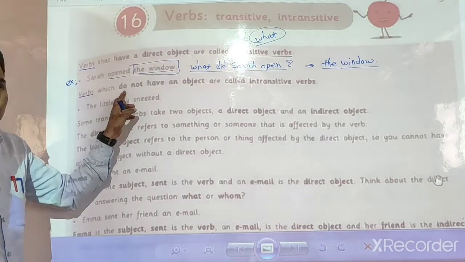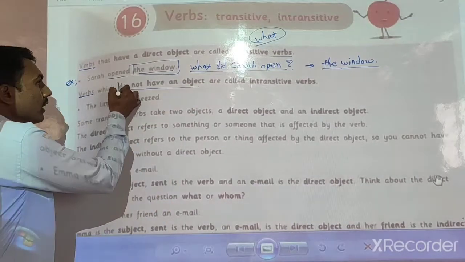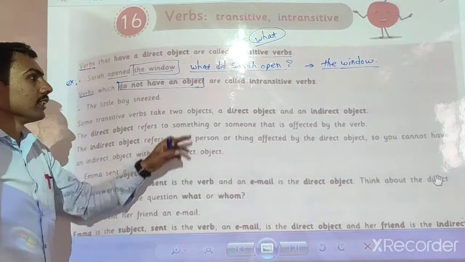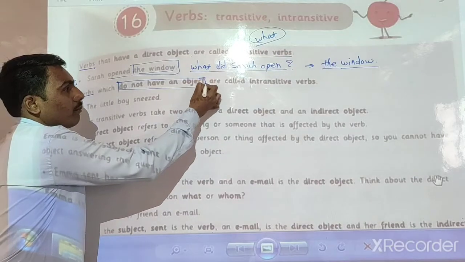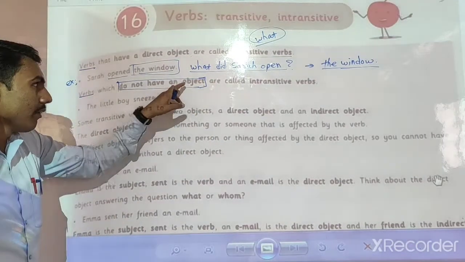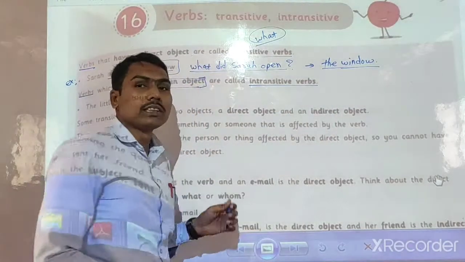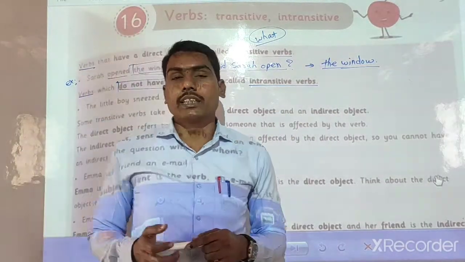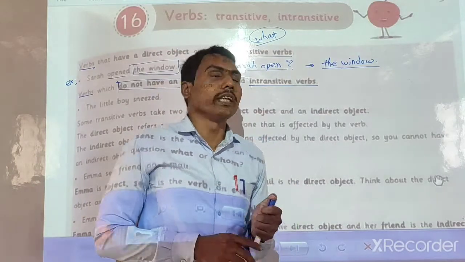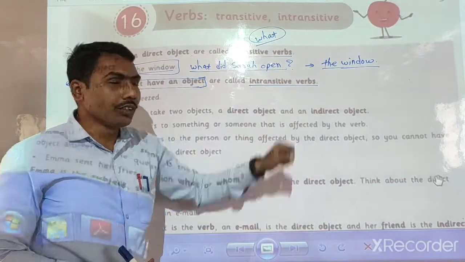Verbs which do not have an object. Look here, these are very essential, very important lines. Verbs which do not have an object are called intransitive verbs. That means lack of object; there is no object, and those verbs are called intransitive verbs.